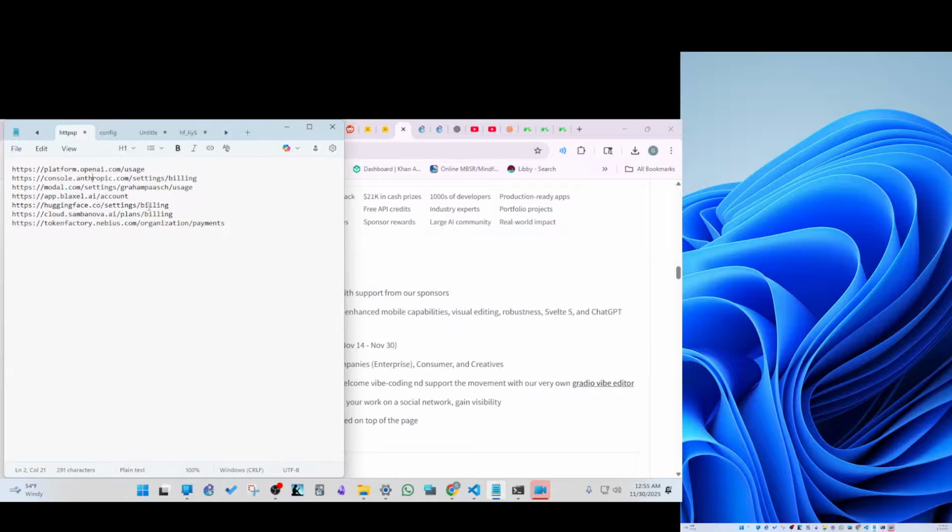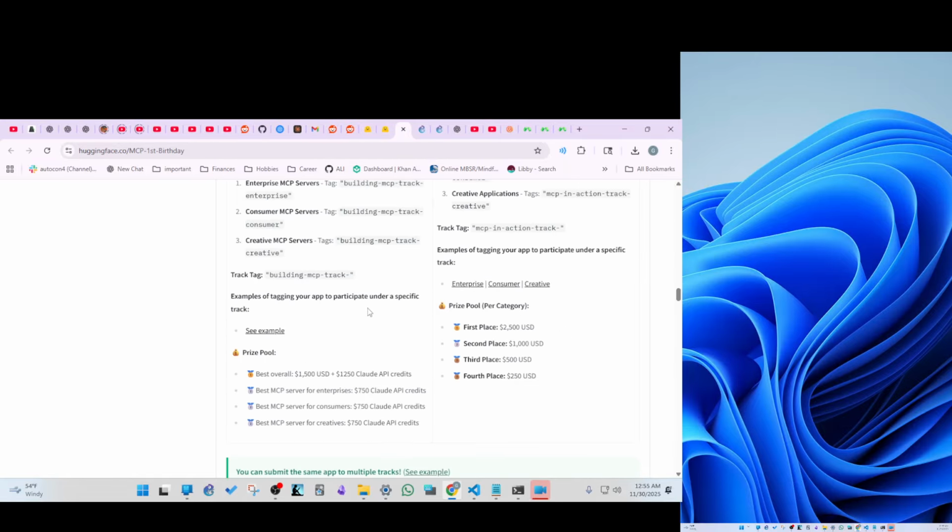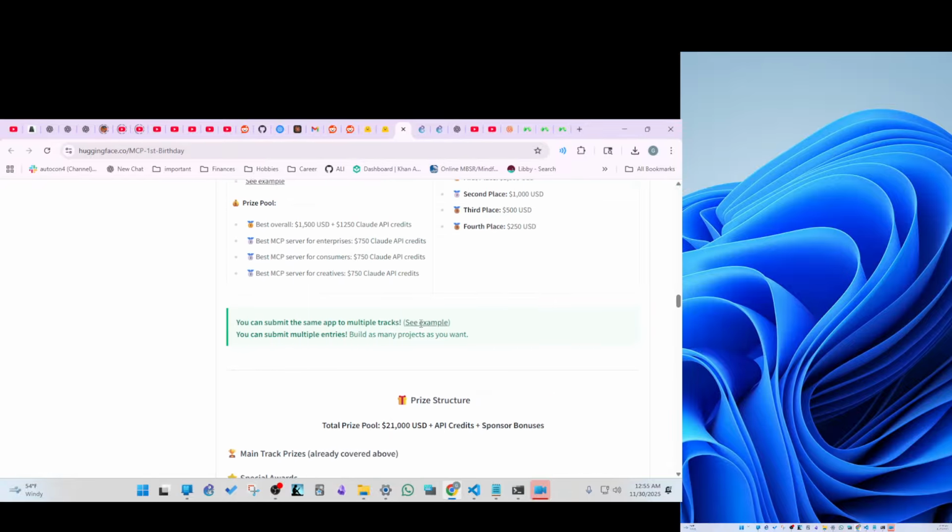and then Hugging Face itself gave 25. So I already received arguably probably $1,000 in value just by doing this competition. I couldn't use these services otherwise. Just learning how to use all of these has been so valuable. So this is an awesome competition, and I just thought people would appreciate me checking in here and showing what